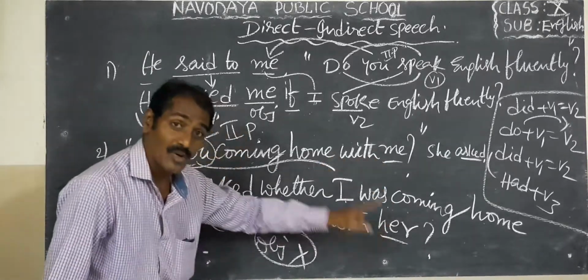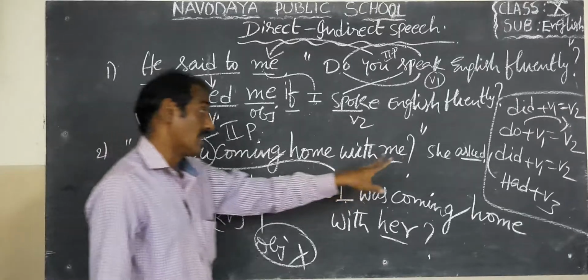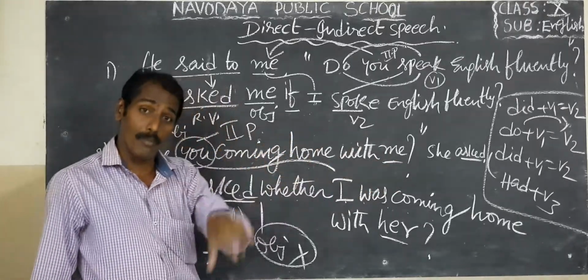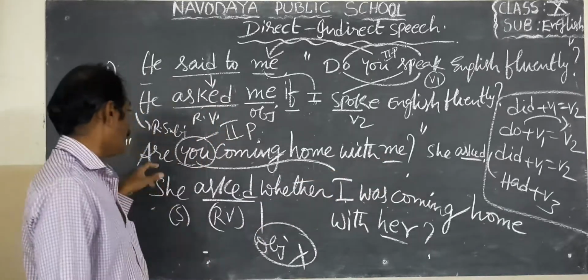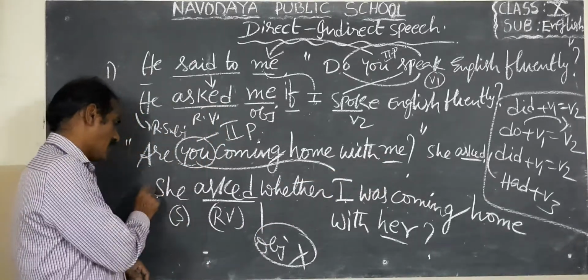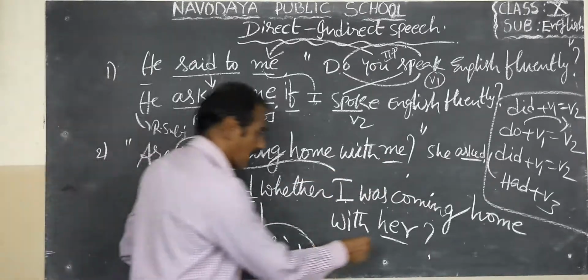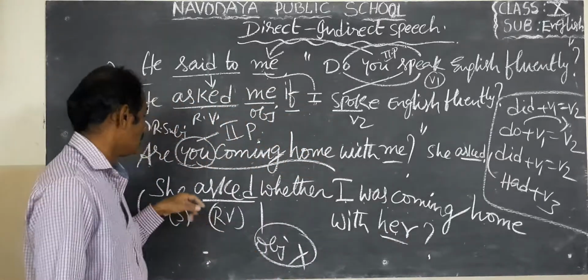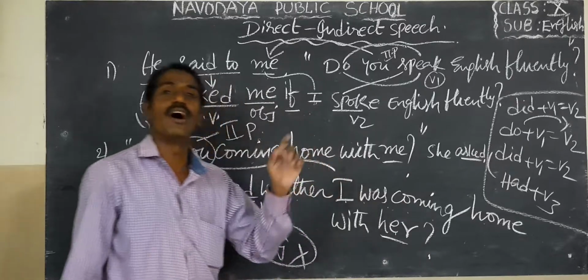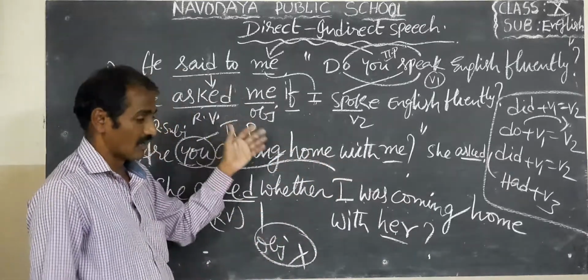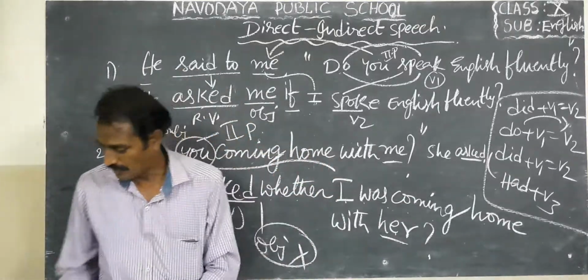Me means here first person, so here is me or I or my or myself. First person should be changed according to the reporting verb's subject. What is the subject here? She. She became her. So she asked whether I was coming home with her. Next example, system.